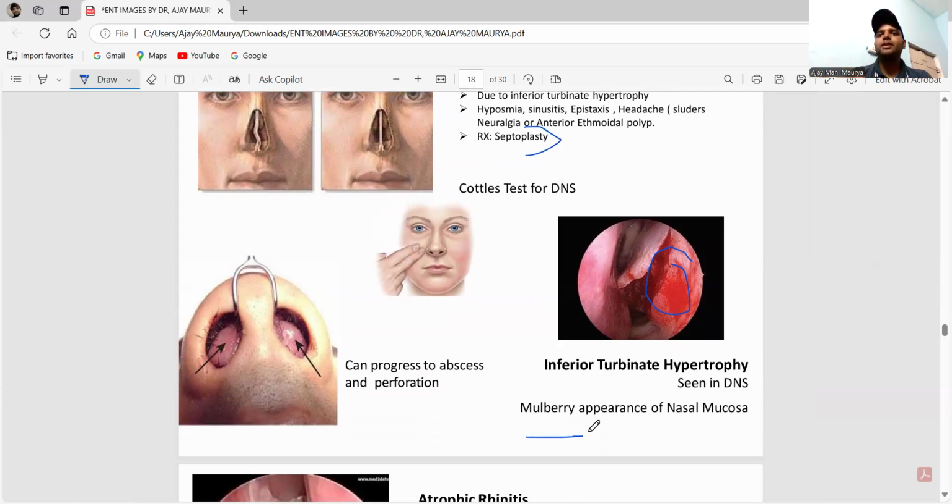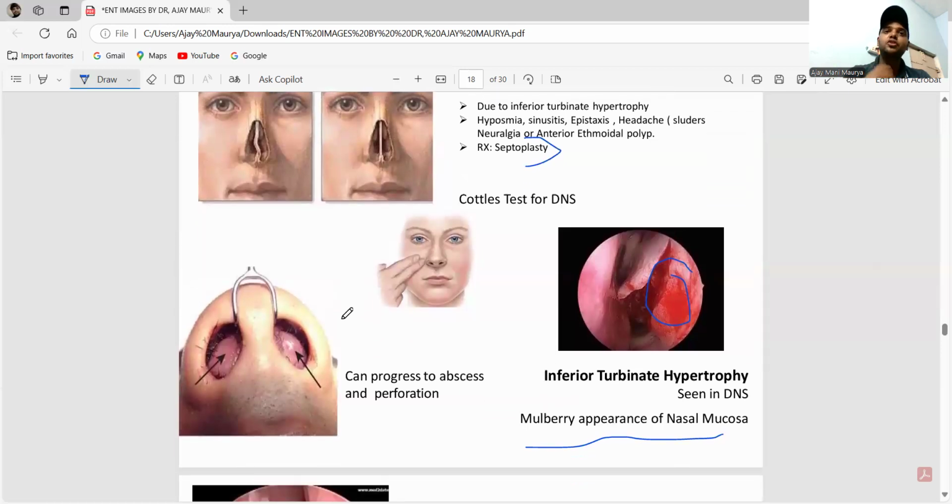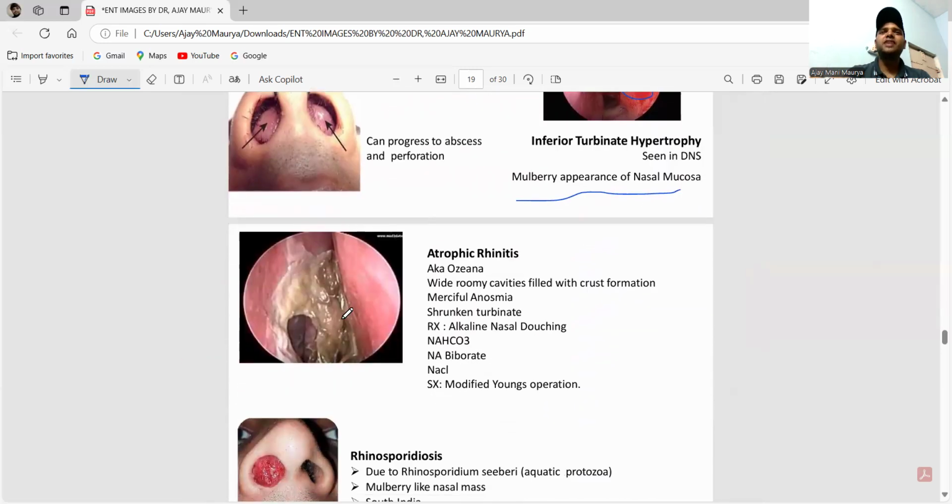Okay, there is a mulberry appearance of the nasal mass. Okay, for further complications, it will lead to abscess and perforation. Next one, guys.